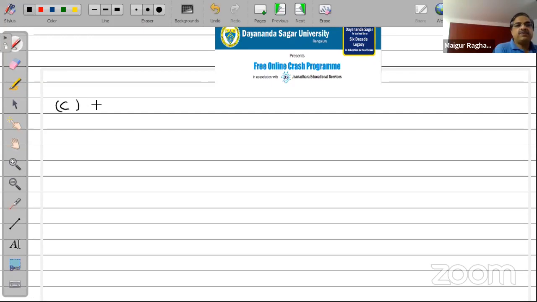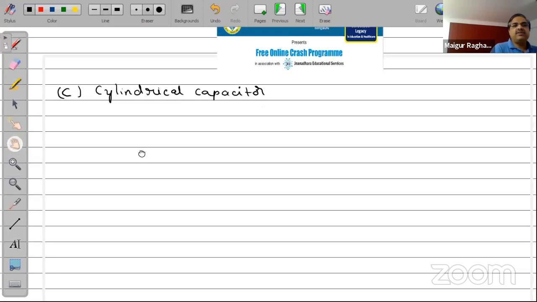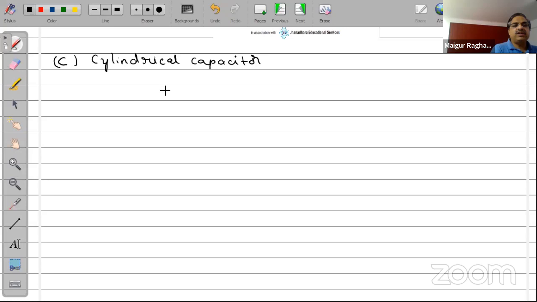The next type is the cylindrical capacitor. In this case, the capacitor will basically have two cylinders, like this. They both are kept coaxially. We all understand the meaning of being coaxial.